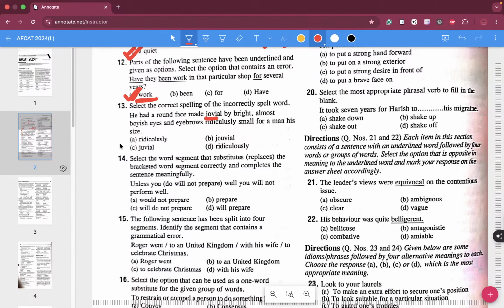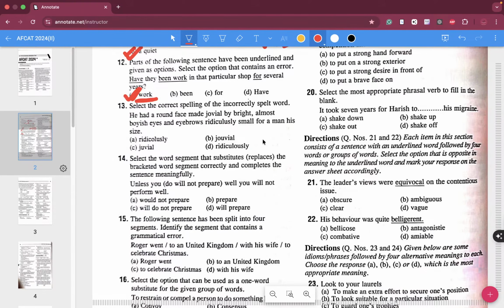So he had a round face. He had a round face made jovial by bright, almost boy's eyes and eyebrows, ridiculously small, right? By a man his size. So which one is the correct answer over here, right?